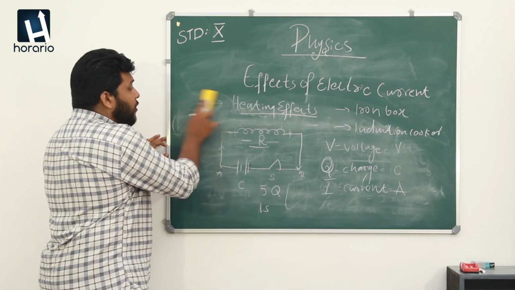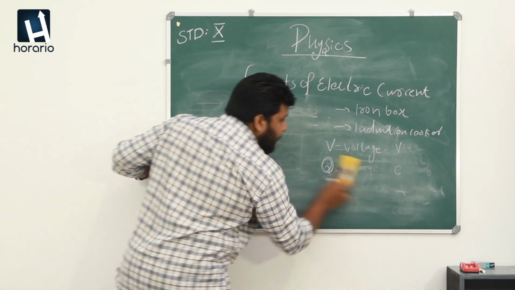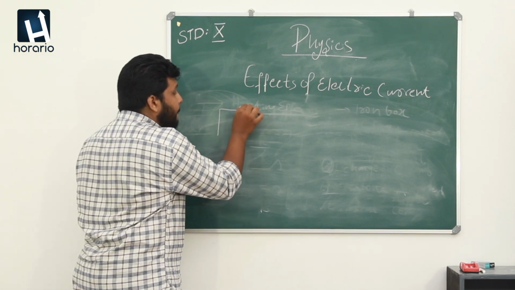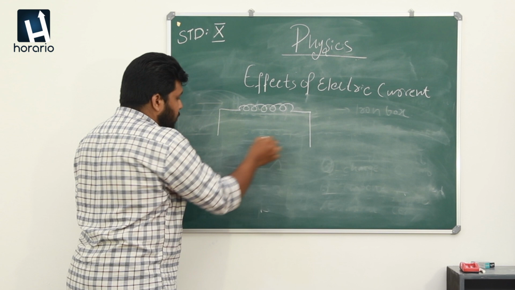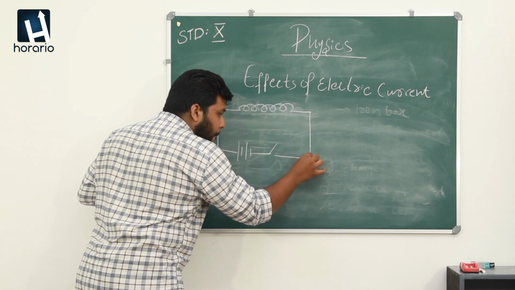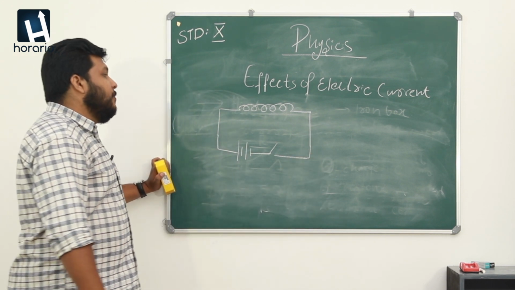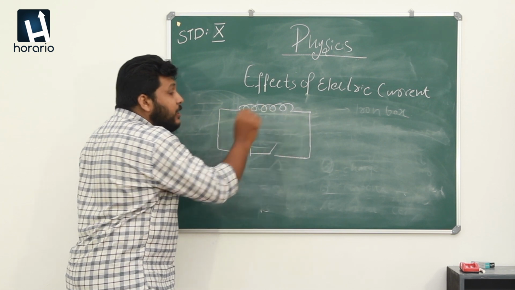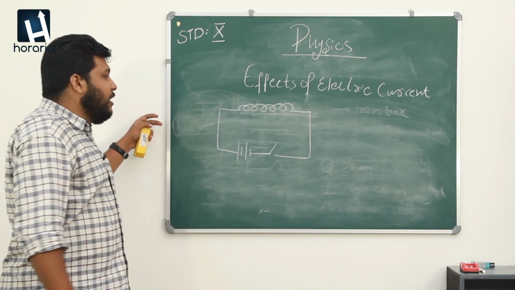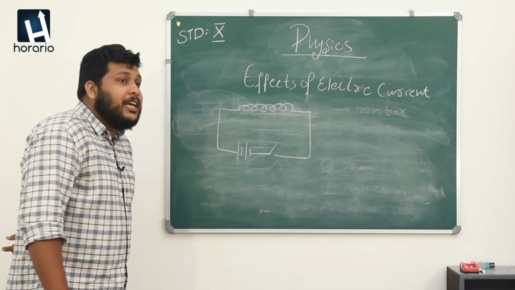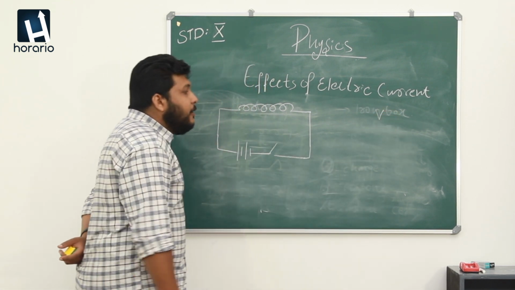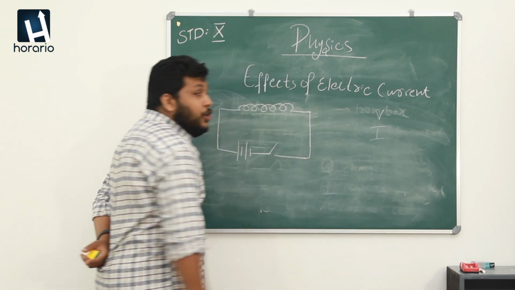So for the detail, I will draw another figure. We discussed that there is a resistor and a cell connected with the switch, and I want to measure the amount of heat produced in this resistor. How can we derive an equation to find out the heat energy produced in this resistor? For that, first of all, we want to know what the voltage is here and what current is used here.